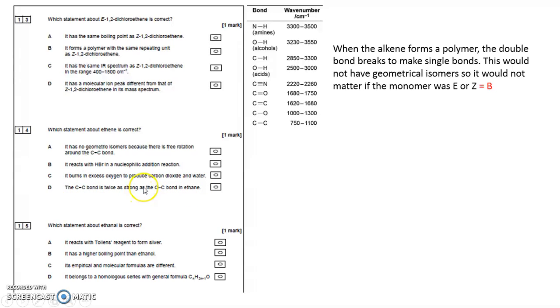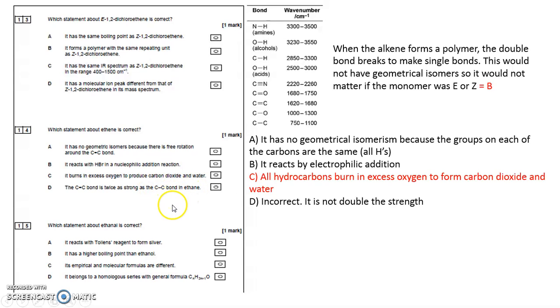The carbon-to-carbon double bond is twice as strong as the carbon-to-carbon single bond in ethane. Well, you can't make that assumption. In actual fact, that's not true. The carbon-to-carbon double bond isn't twice the strength of a carbon-to-carbon single bond. Which statement about ethanal is correct?